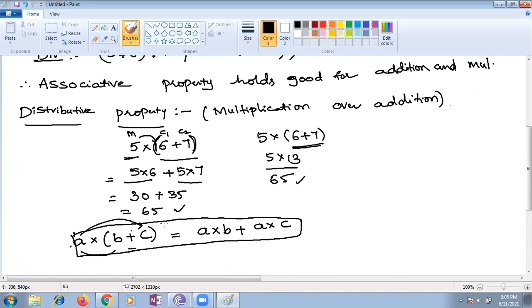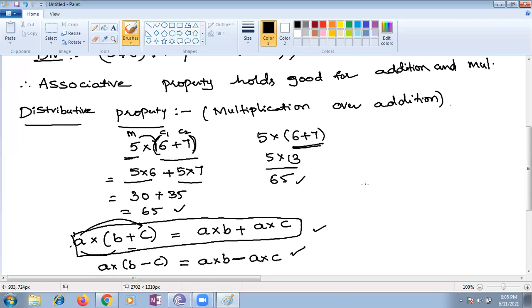In the same way, multiplication over subtraction we can also do. That's a multiplied with (b minus c). This also holds good for a multiplied with b, and since the subtraction sign is there, I keep subtraction, a multiplied with c. These are the general properties of the distributive property.